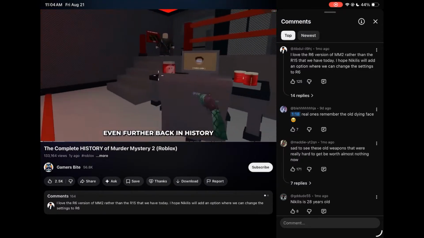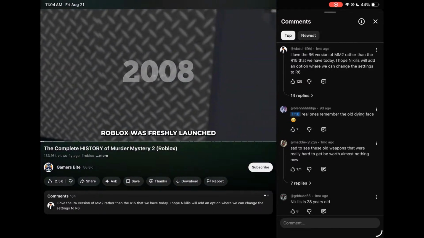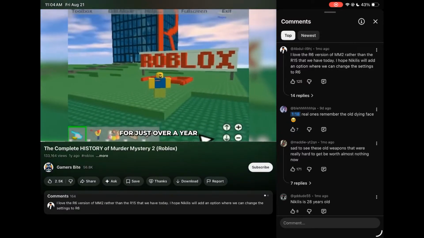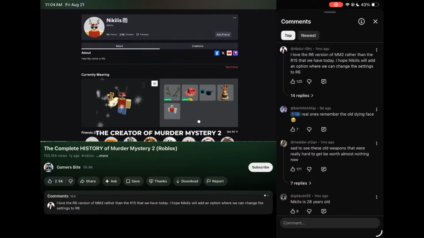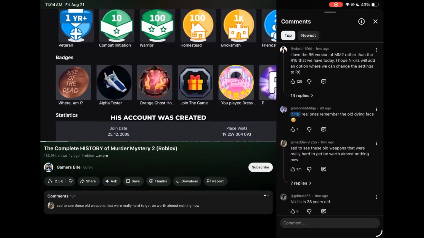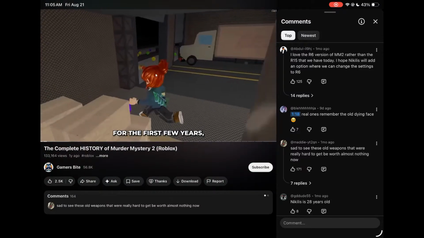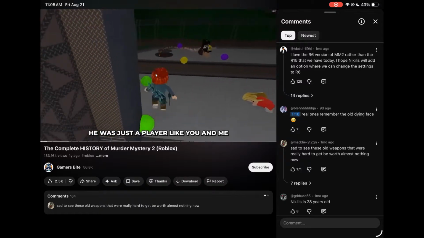First, we need to go even further back in history, to the year 2008 when everything changed. Roblox was freshly launched for just over a year, and Nikilis, the creator of Murder Mystery 2, was among the first players to join the ride. His account was created at the very end of 2008 on the 25th of December. For the first few years, he was just a player like you and me.